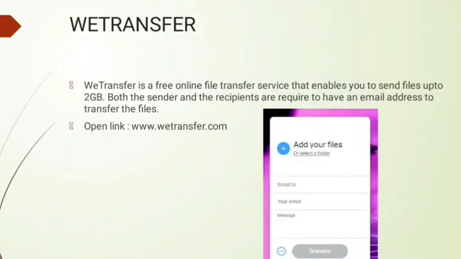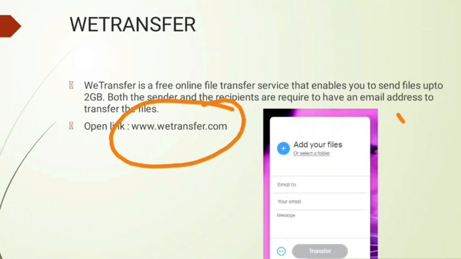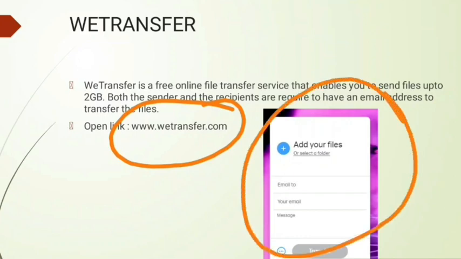To attach a large file, you just have to open www.vtransfer.com, and once you have opened it, this option will appear in your web page. The email of the person you want to send to, you will write over here, and your own email you have to write here, and your message should be here.